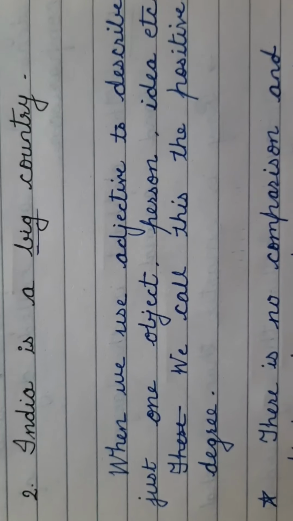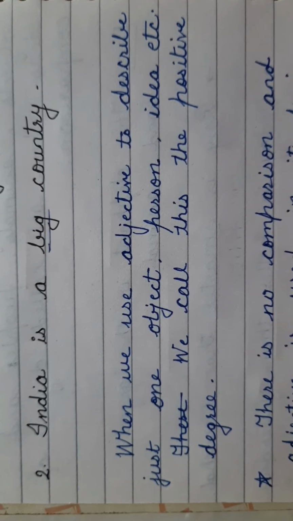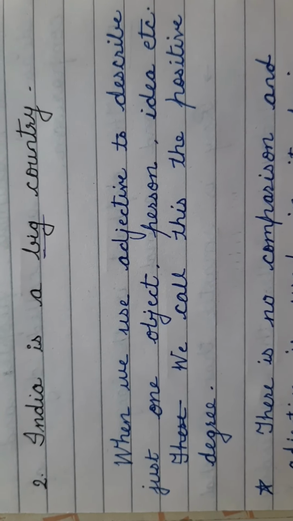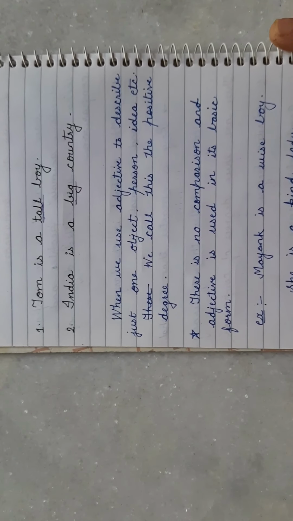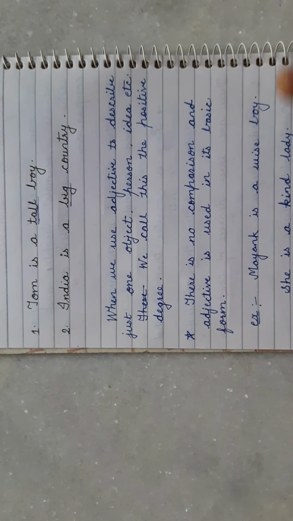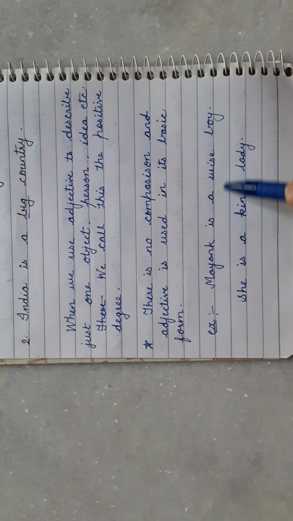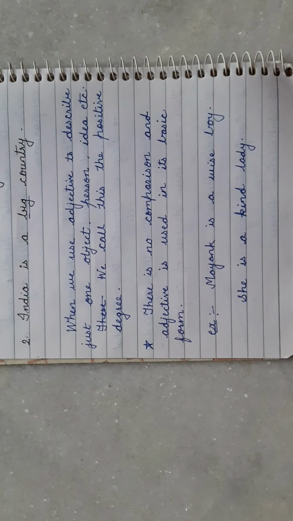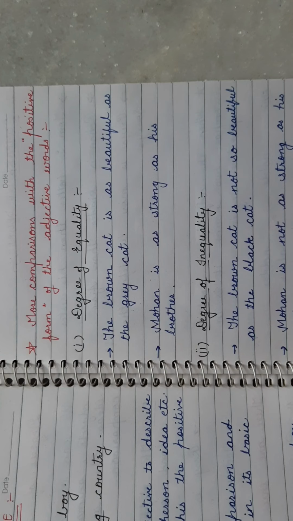Here the adjective is big. So, when we use an adjective to describe just one object, person, idea, etc., we call this the positive degree. Here this is the positive degree. There is no comparison, and the adjective is used in its basic form. This is the original form. Some more examples: Mayank is a wise boy. She is a kind lady.